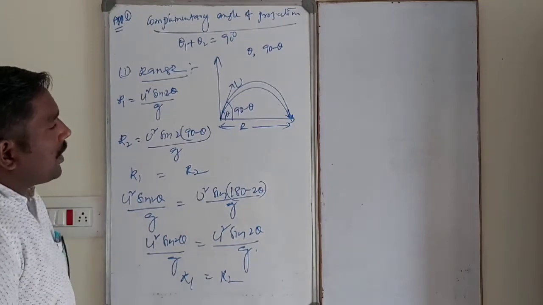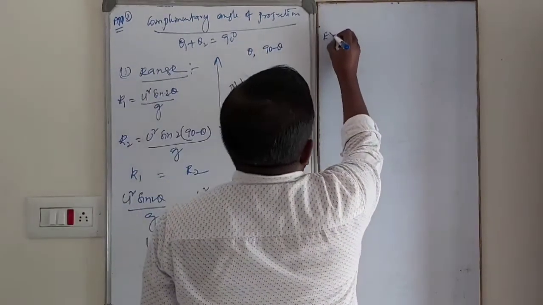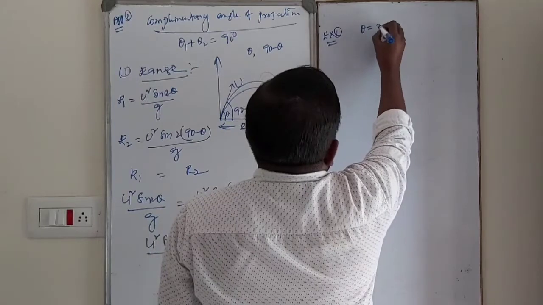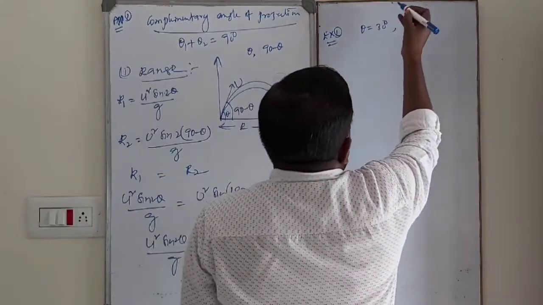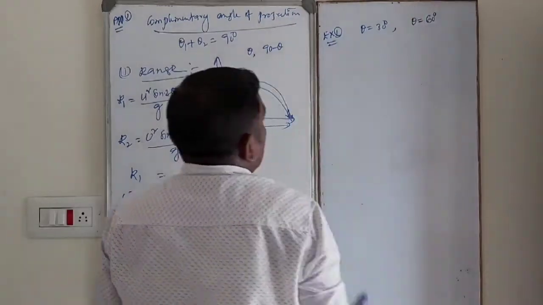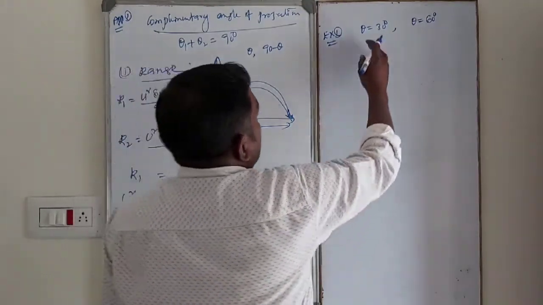Suppose the first one is 30, the second one is 60, an example of this. A body is projected making an angle of 30 degrees with respect to horizontal, and another one is projected at an angle of 60 degrees. What are the ranges in this case?